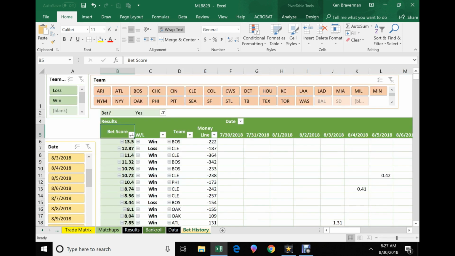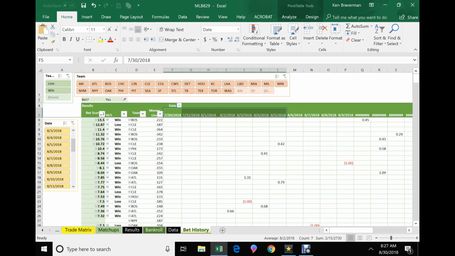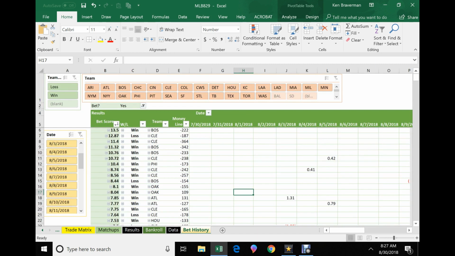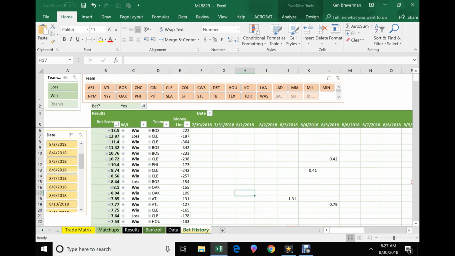And what those days are doing is just making it easy for us to look down and say how many games in a row we won. If it's a positive number, it's a win. If it's a negative number, it's a loss. And you don't have to look at this. I know it's tough to watch from whatever monitor you're on, but you can just look from day to day.